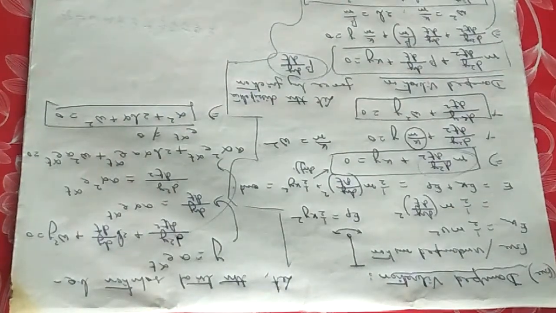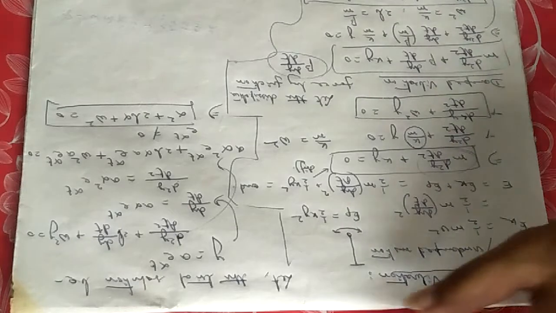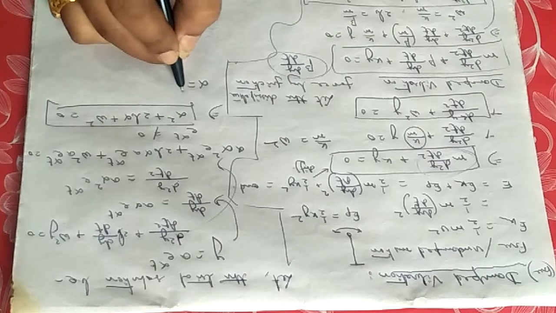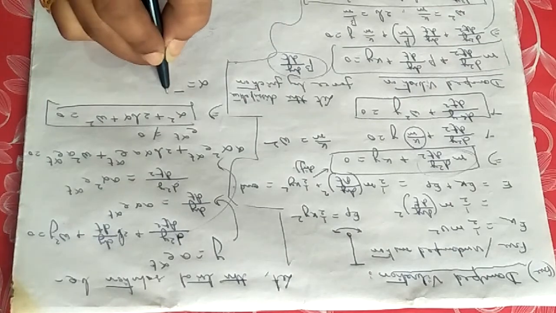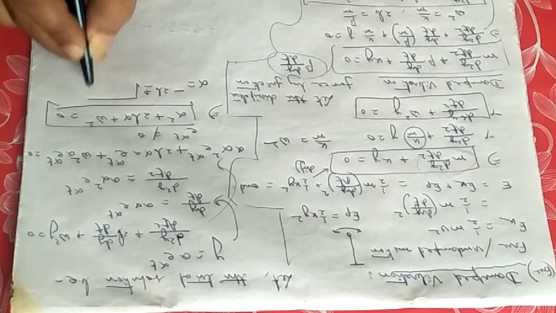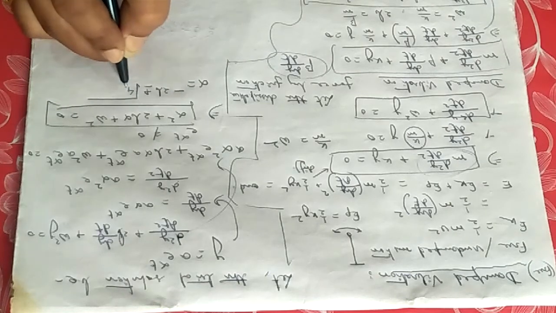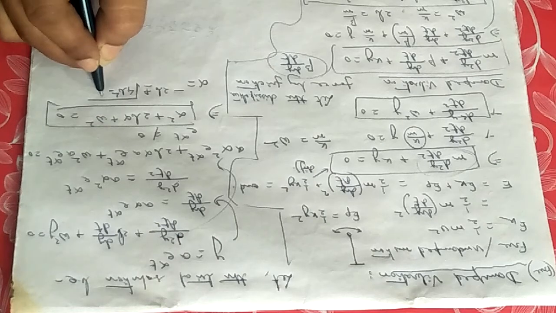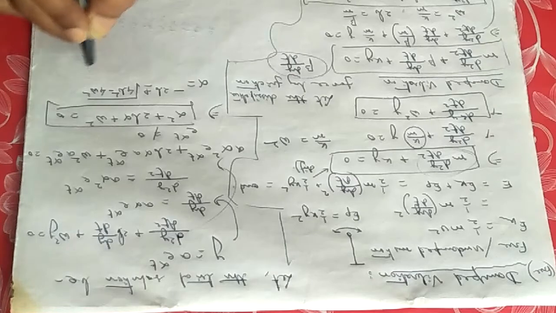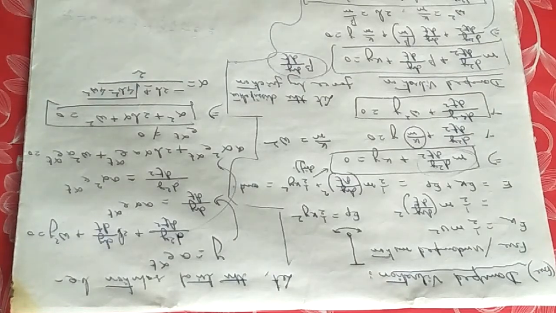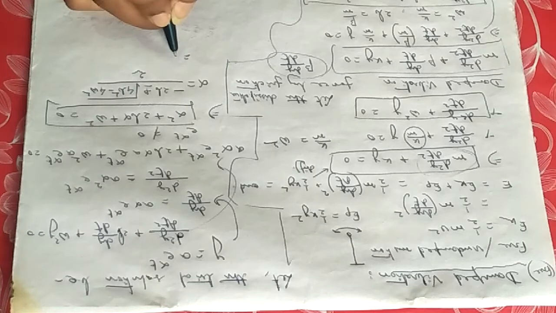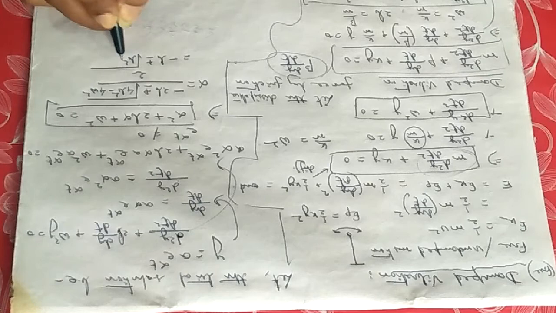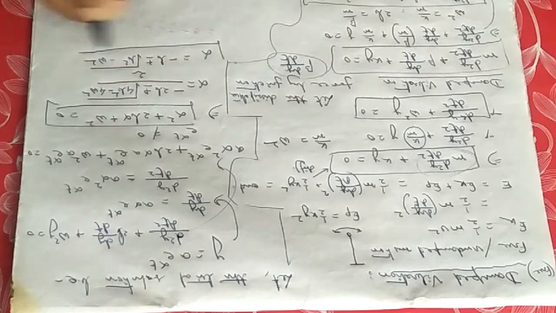Now what will be the solution of this equation? The solution of this equation is very simple. We have to put the Sridharacharya formula, and we will find the value of alpha as minus b plus minus root over b square minus 4ac, that means 4 omega square, by twice a. So this will look like minus b plus minus root over b square minus omega square. This is the value of alpha.